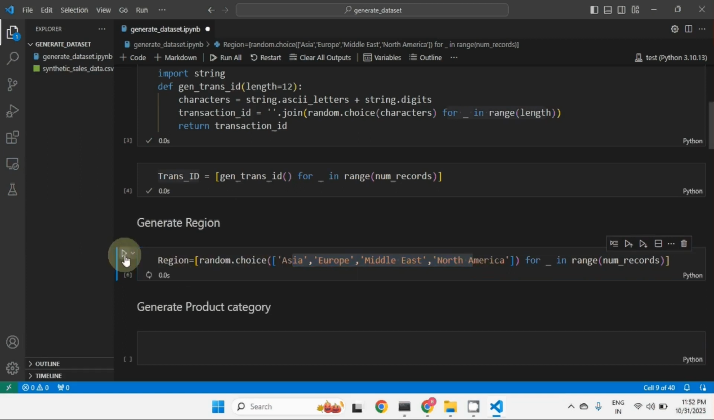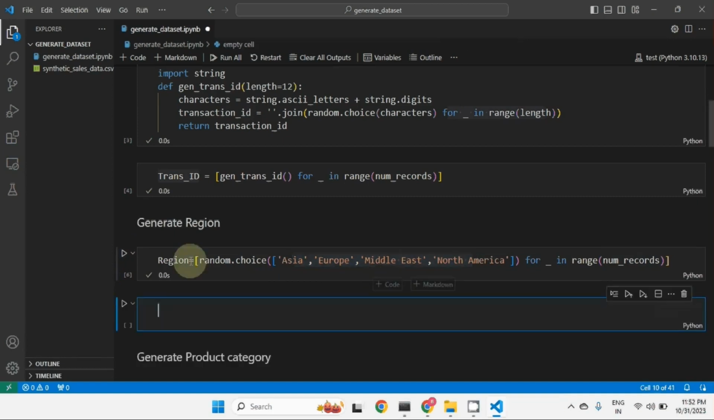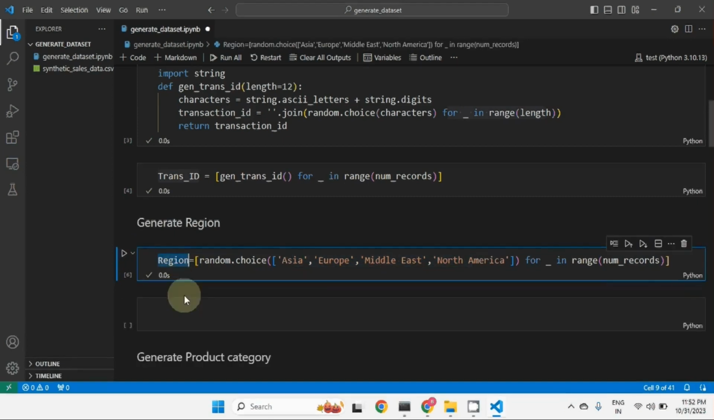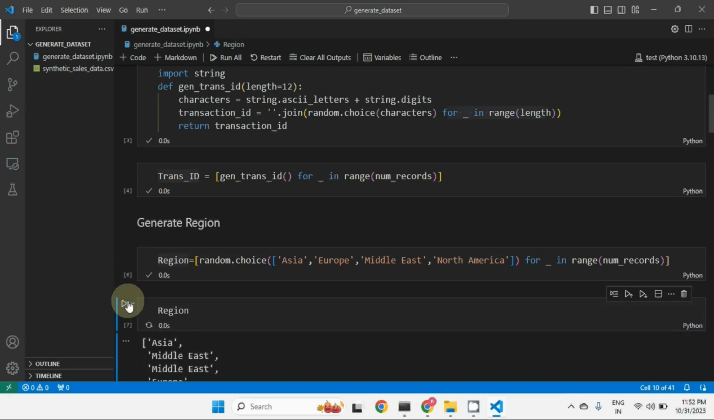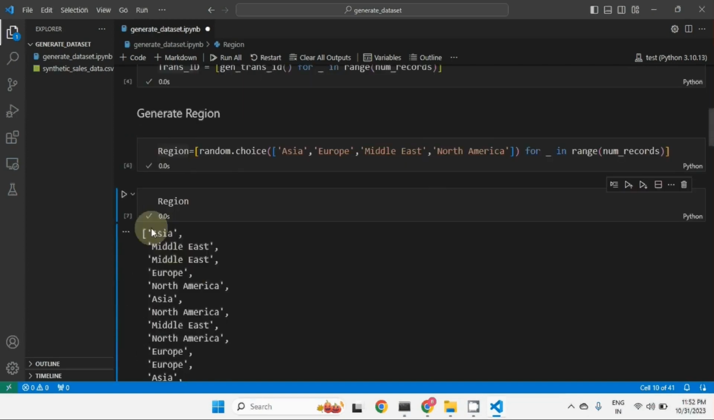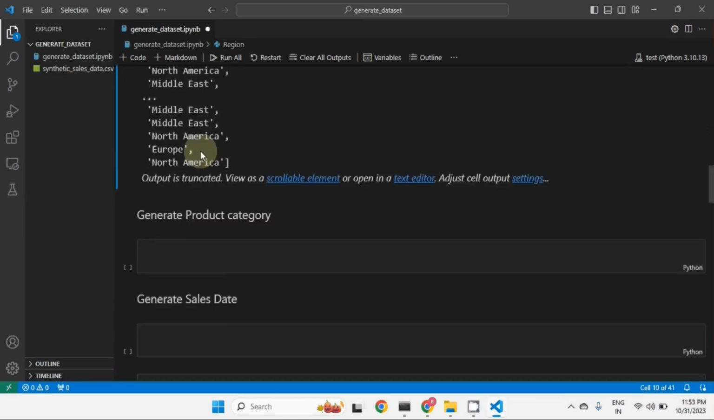So if you're going to execute this, let me just show you. Let me copy this region and check the region now. You can see for the first case Asia came, second is Middle East, third is Middle East. Randomly it has given values from these four specific values. You can give 5 values, 10 values, 15 values, depending on your requirements. So this is the region.